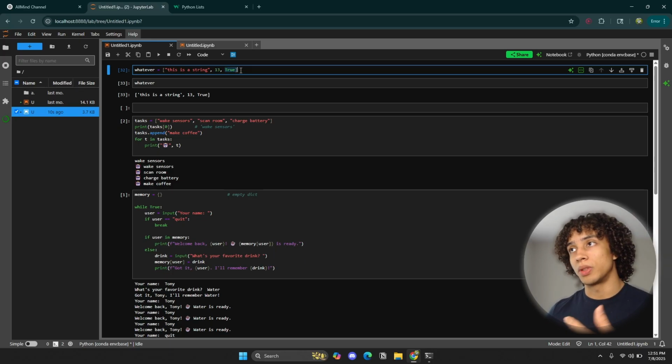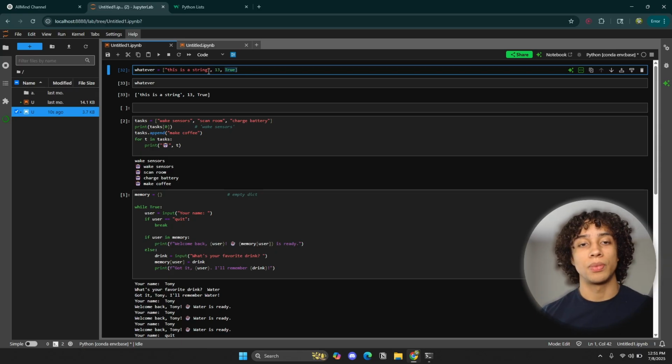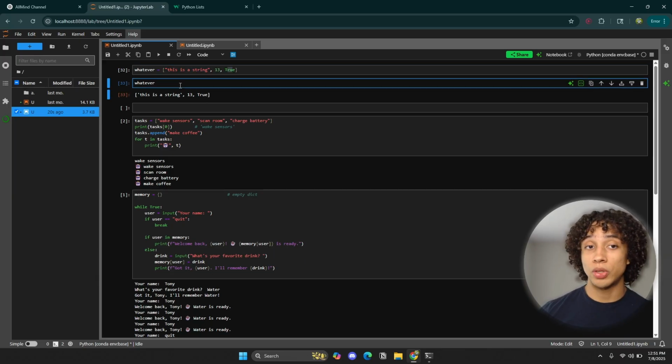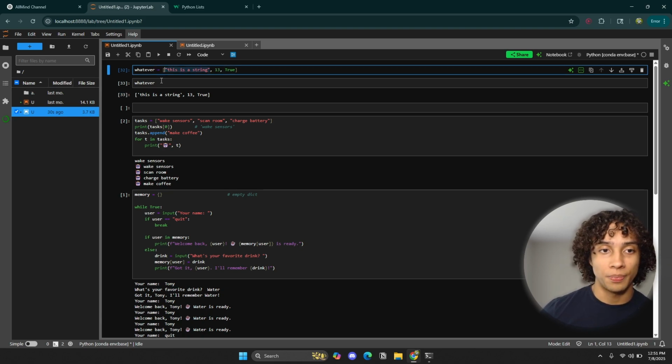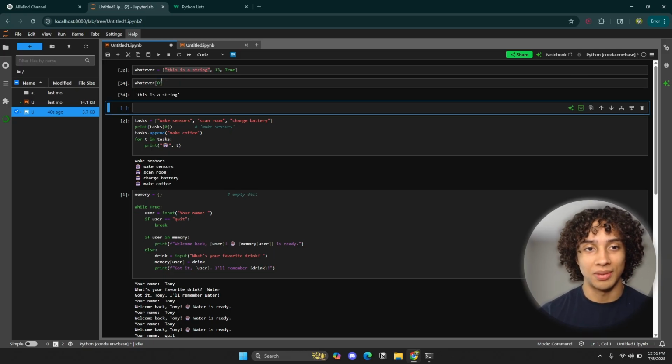The index for the 10th position is going to be 9. The index for the first position is going to be 0. So it's always n minus 1, and it always starts off at 0. The first position is 0, the second position is 1, the third position is 2, and so on and so forth. So if I want to access the element in the first position, I need to index it with the address 0. How do I do that? Well, that's how I do it.